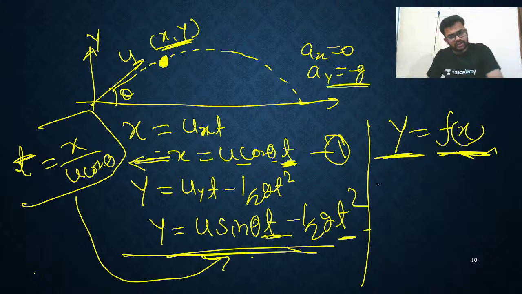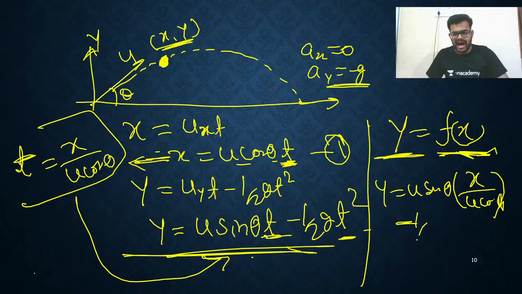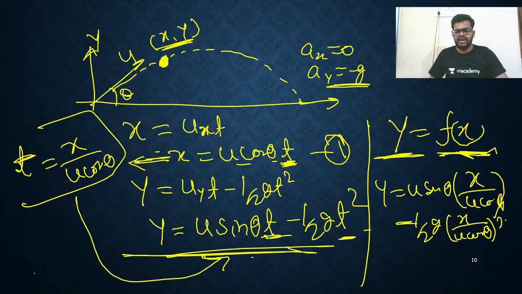What will you get? We directly get y equals u sin theta into t, meaning x upon u cos theta, minus half g t square, where t means x upon u cos theta, squared. So this is the y coordinate we get here.